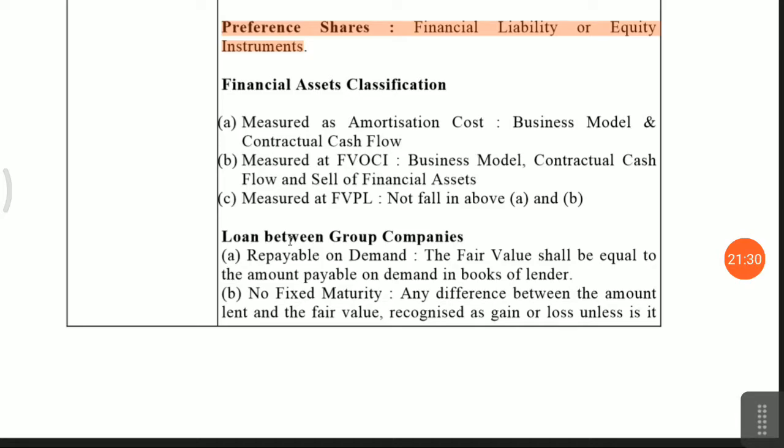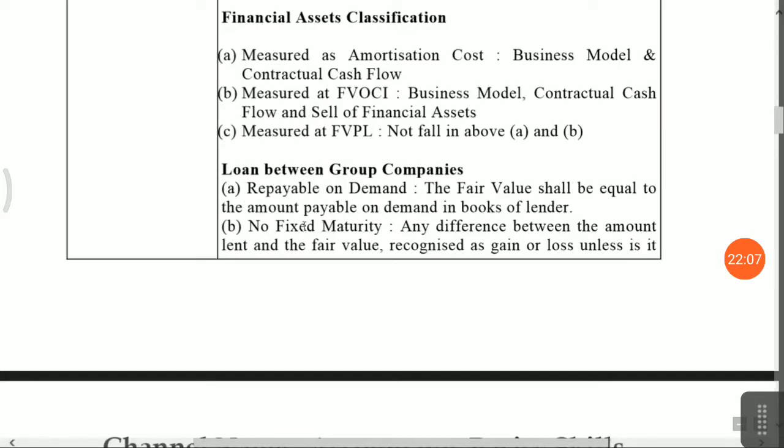Third one is fair value through profit and loss. If the above two are not applicable, that is amortized cost and OCI, then fair value through profit and loss account applies, because if it does not fall in the above categories, it's a residual category. Residual means last category. Simple way I can say: if there is no contract, there is no documentation, then at that time it will be measured through fair value through profit and loss account.